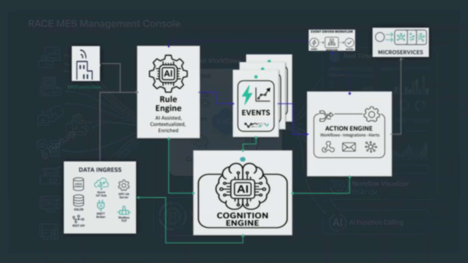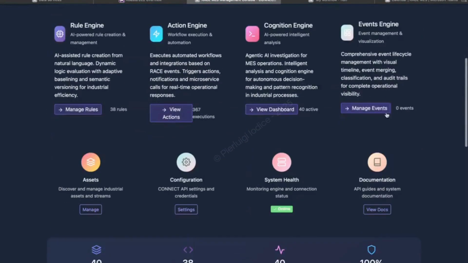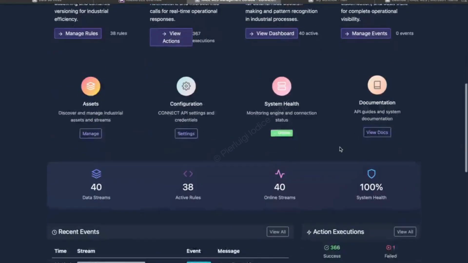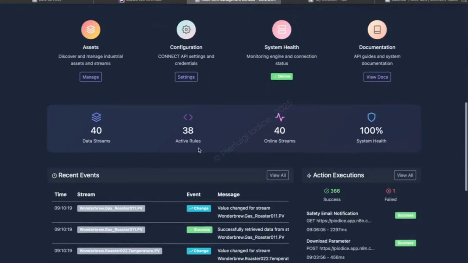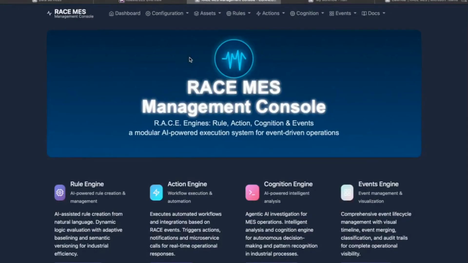Welcome to Race MES. Today, I'm excited to introduce you to our AI-first execution layer for manufacturing, which encompasses rule, action, cognition, and events. This innovative system senses, decides, acts, and learns in real time. Let us begin promptly with the data sources.